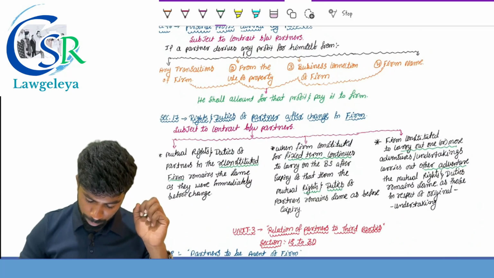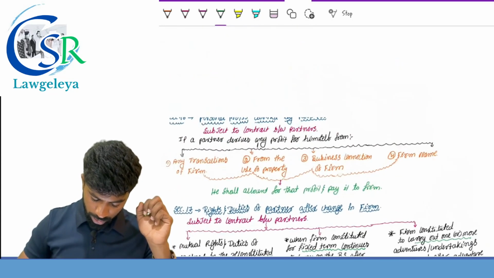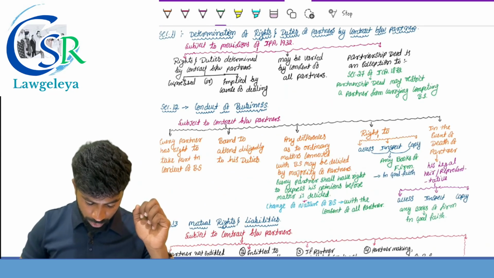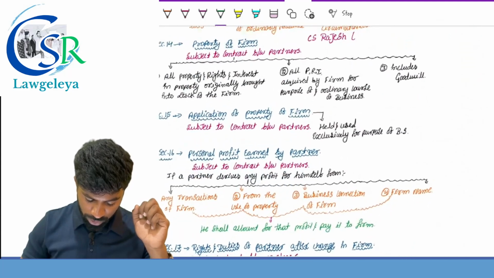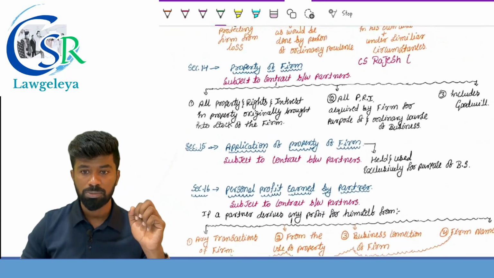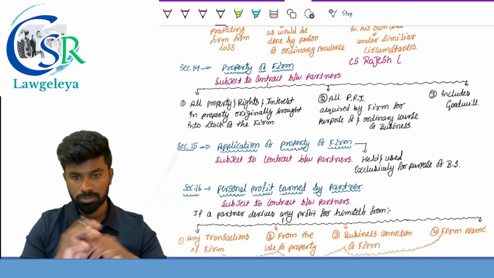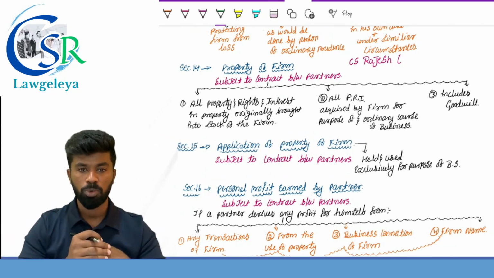Section number 14, property of the firm. One more important provision, based on this they can ask a practical question. So what is section number 14, sir? Section number 14 provides property of the firm subject to contract between the partners. Again, this provision is not superior, it is subject to what? Contract between the partners. The partners can exclude any of these things from the partnership property.